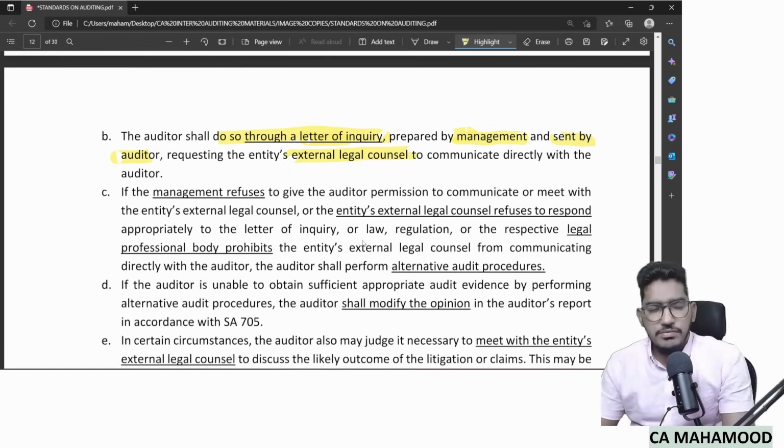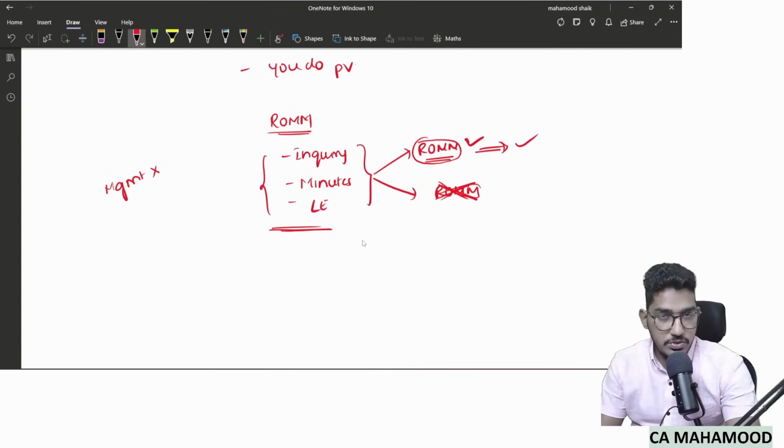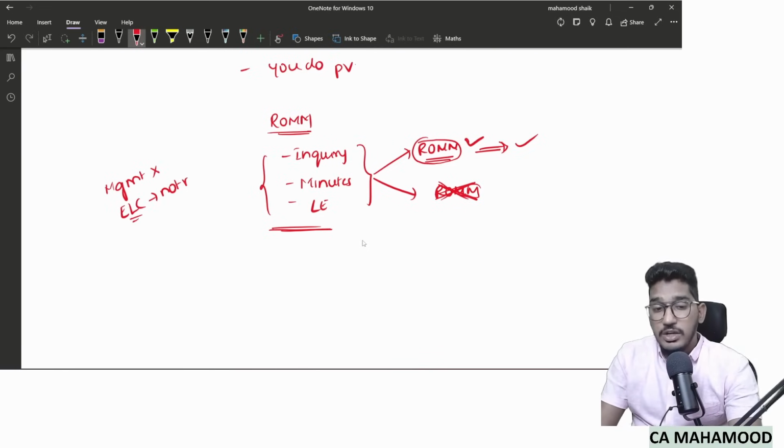Sometimes what will happen is, if everything goes well, no issue. Management prepared the letter of engagement, the external legal counsel responded, everything goes well. But when the problem arises, management is refusing to communicate with the entity's external legal counsel, or management gave permission and you sent it, but the external legal counsel is not responding.